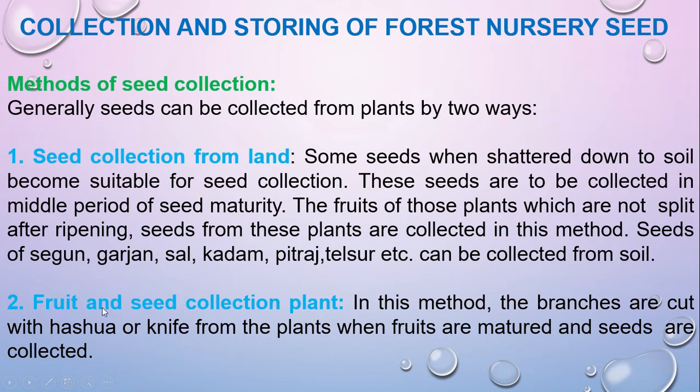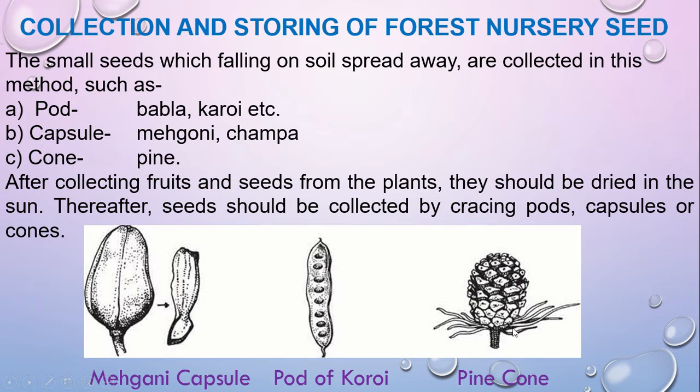And the other one is fruit and seed collection from the plant. That means, for example, we want to collect mango seed, so after ripening the mango we eat the flesh and we collect the seed. That is called the fruit and seed collection from the plant. Here some pictures you can see, these are the seeds of different types of plants.